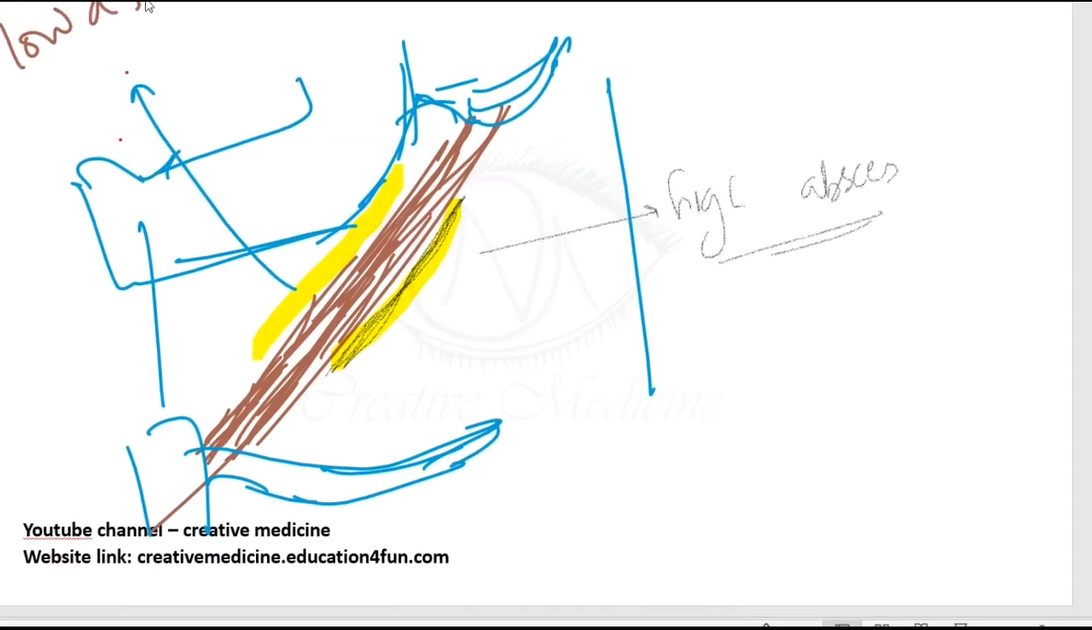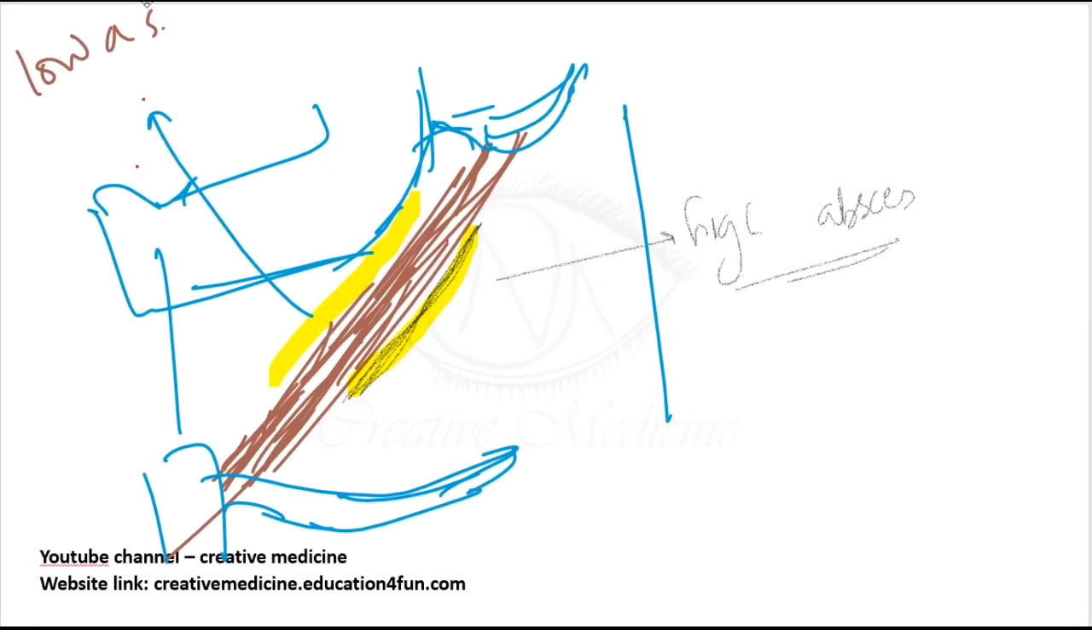For this, you will give a vertical incision along the anterior border of sternocleidomastoid for low abscess. Okay, this is how you treat the chronic retropharyngeal abscess.